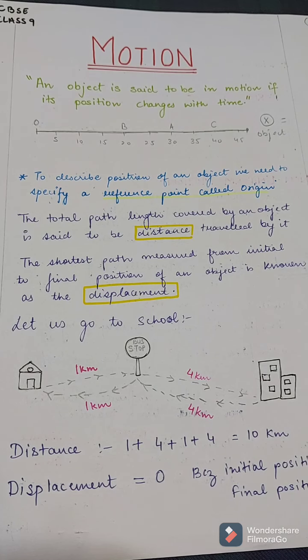So the total path length covered by an object is said to be its distance traveled, and the shortest path measured from the initial point to the final point of the object is known as its displacement.